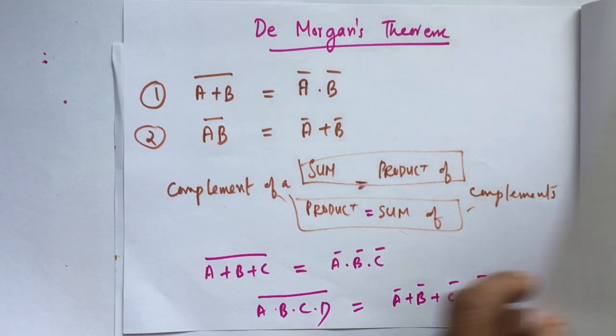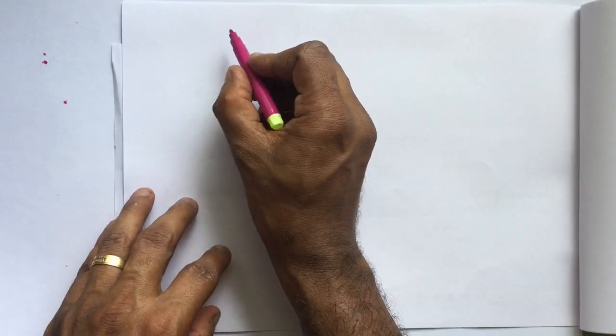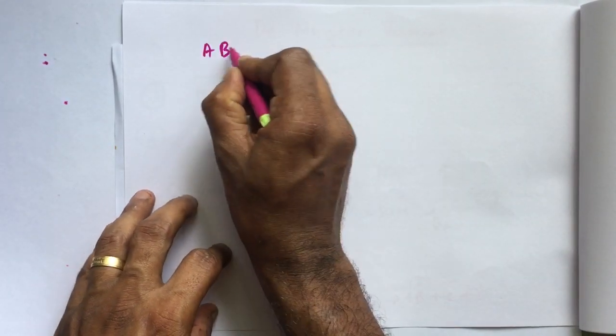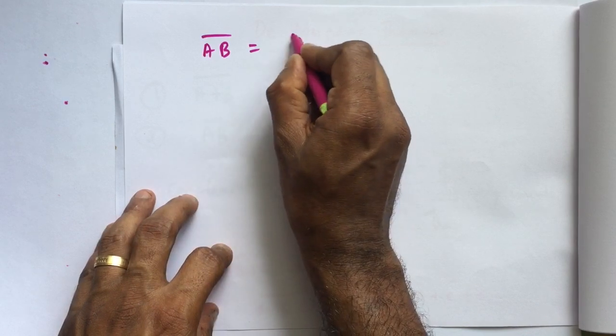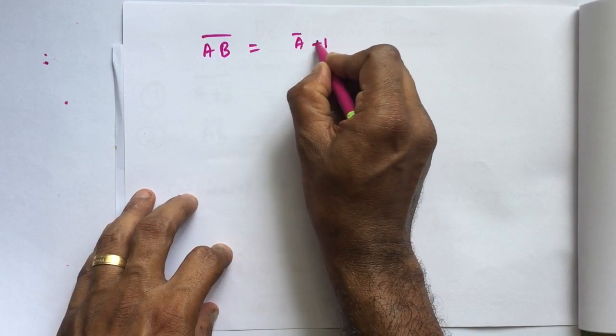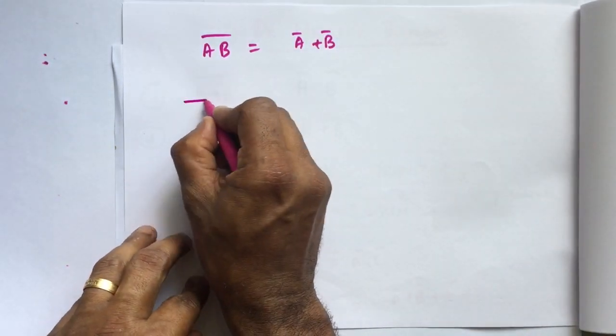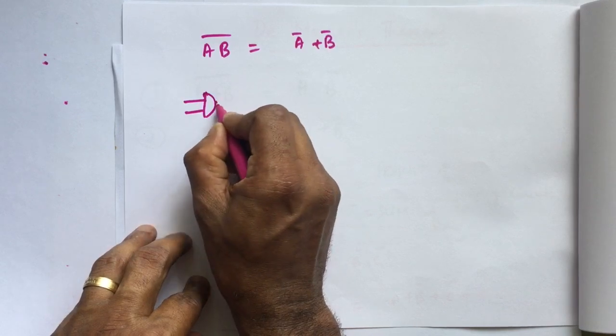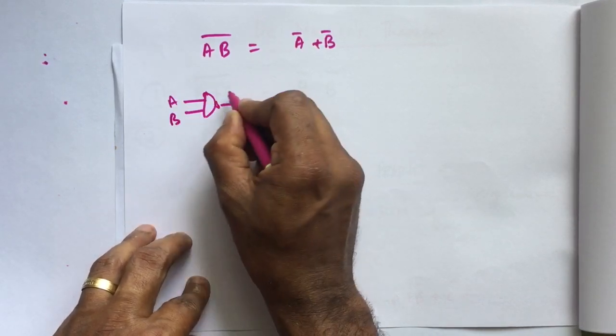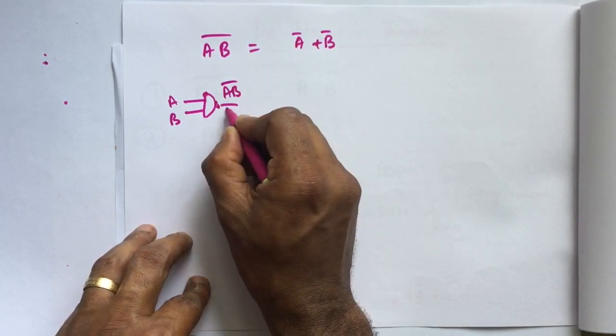From the circuit point of view, I have (AB) whole bar equal to A bar plus B bar. If I want to prove it using a circuit, what happens? What is (AB) whole bar? It is nothing but a NAND gate with inputs A, B; the output is (AB) whole bar.